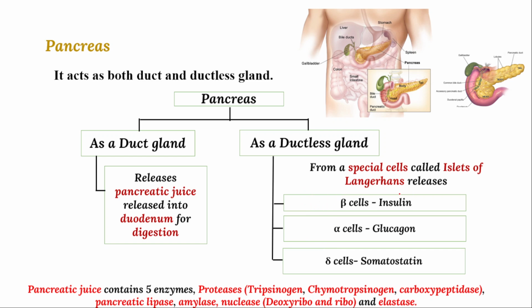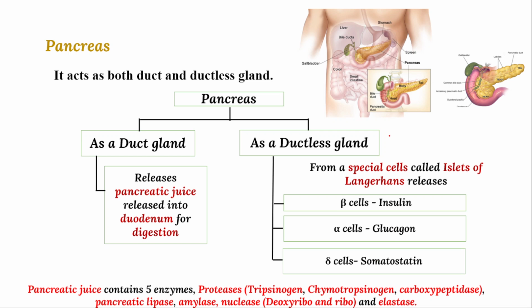Beta cells release insulin, which regulates glucose. Alpha cells release glucagon, which mainly degrades glycogen, the reserve food material in the liver. And the delta cells release another hormone,